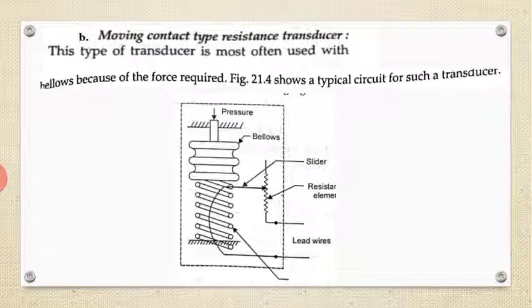The circuit has just shown the sliding contact. A slider is there. When pressure is applied, the bellows are compressed and the slider moves over a resistance, which means it is a potential divider, so we get a change in resistance. That change is taken into account to say how much pressure is applied, based on how much change in resistance is obtained. This is the moving contact type resistance transducer.